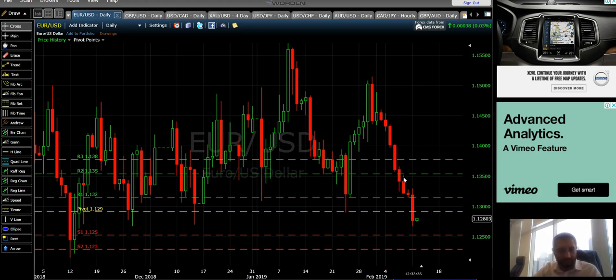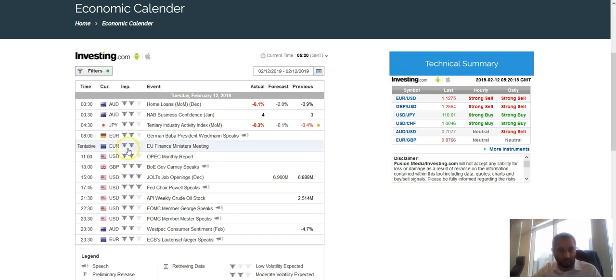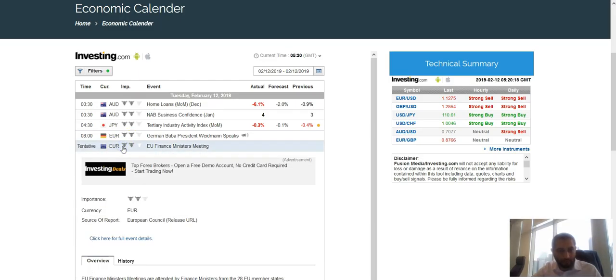So it's really important. Also, from Europe, we are expecting some important news, as I showed you previously, which will cause volatility too. So I expect a higher momentum or a bullish momentum in the pair. But overall, I am bearish.